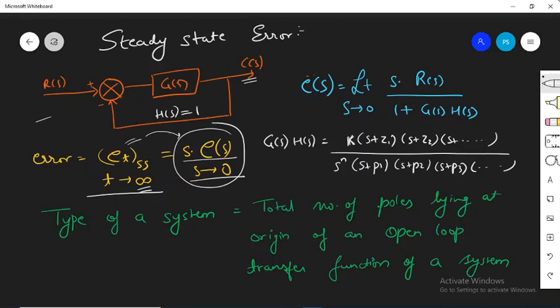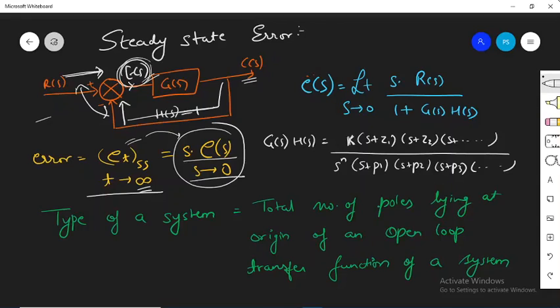Now the error of the system, we can define it as lying over here. This is the error of the system. It's basically the difference between the input and the output. So the output we are feeding back, and the input. This difference is equal to the error of the system. And it's easy to solve for what the value is going to be.